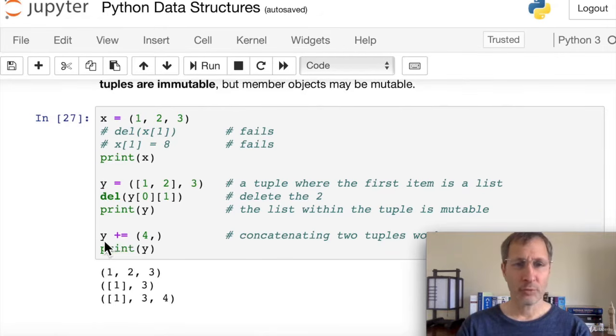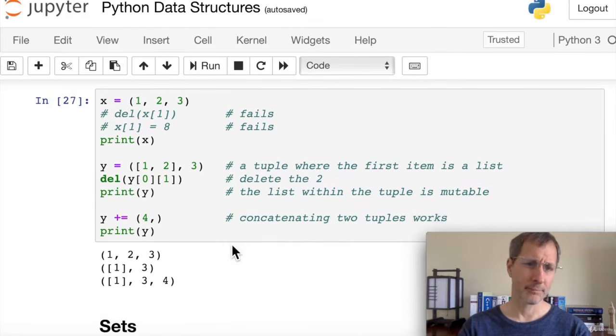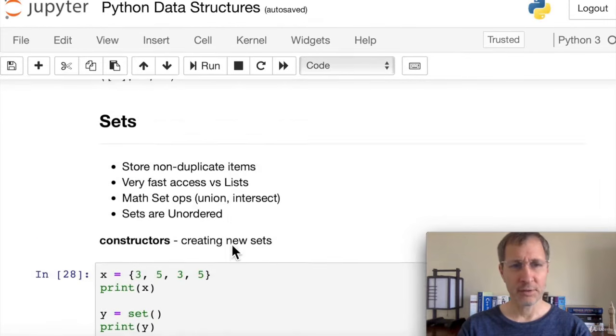And then if we want to add items to the tuple, we cannot just add or append. However, we can use this concatenation function where we do y plus equals an additional tuple, and it will merge the 2 tuples into 1. So here again, you need the comma to tell Python that this is a tuple and not just an integer. It's a 1-item tuple. So if we do y plus equals 4, we can see that the 4 is added on to our original tuple y. So concatenating will work. Now let's look at sets.